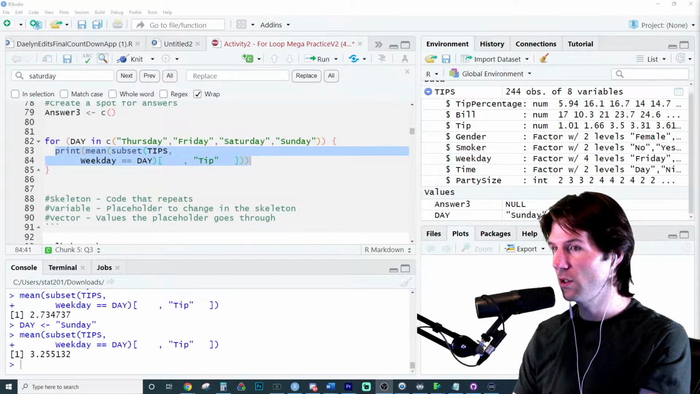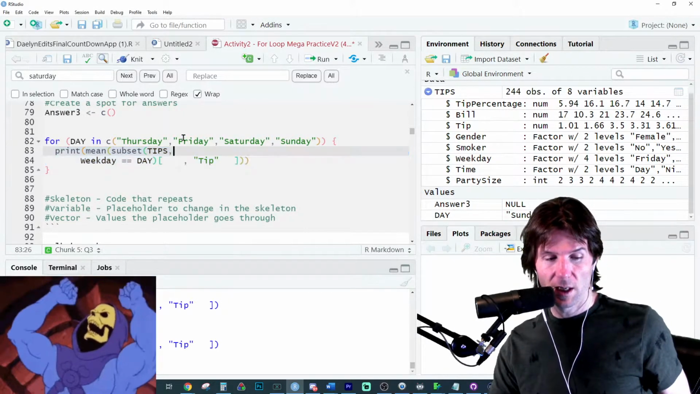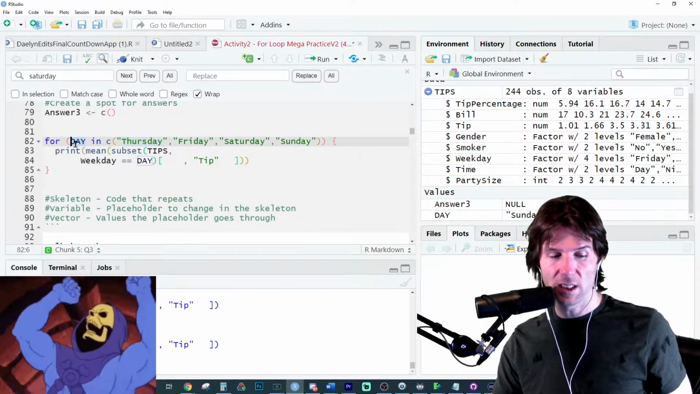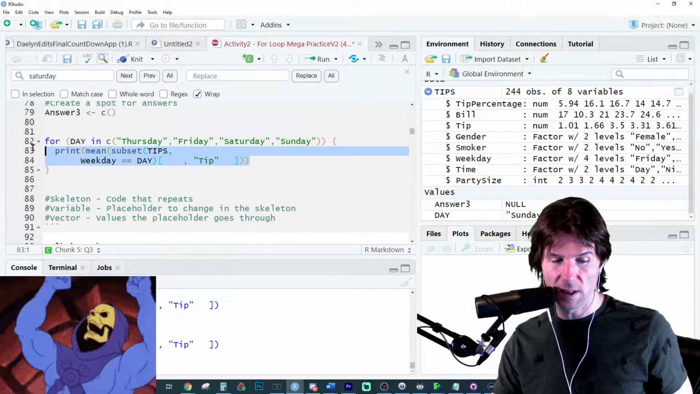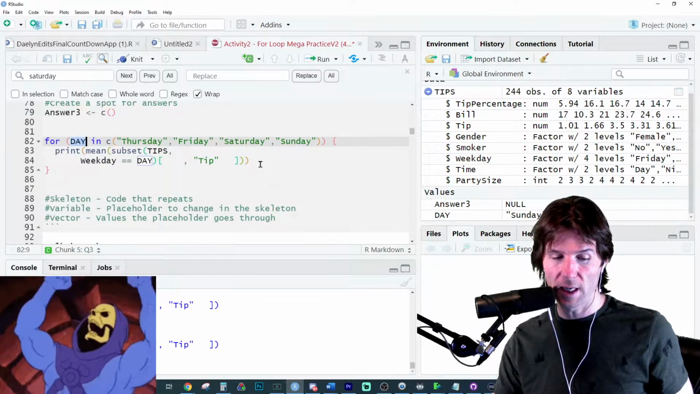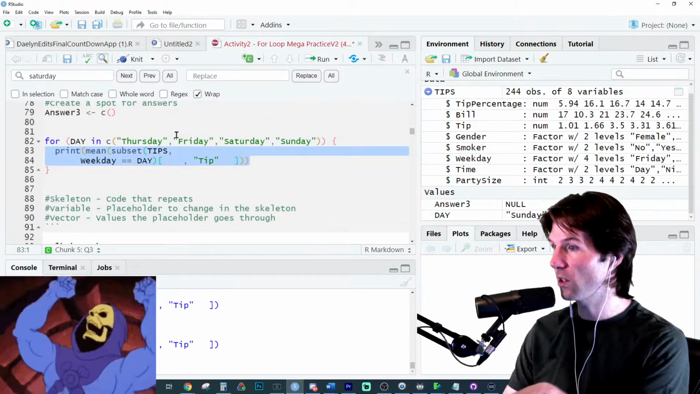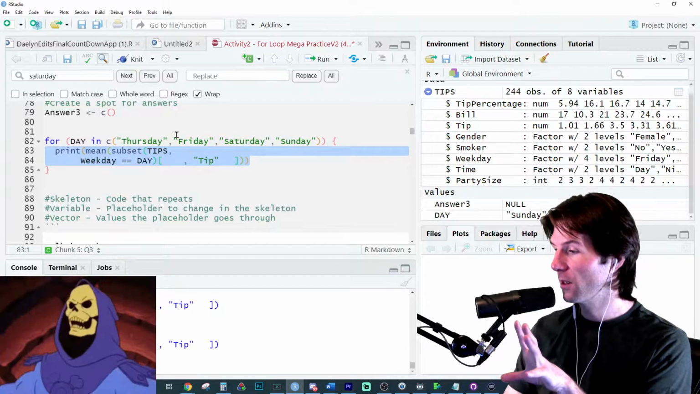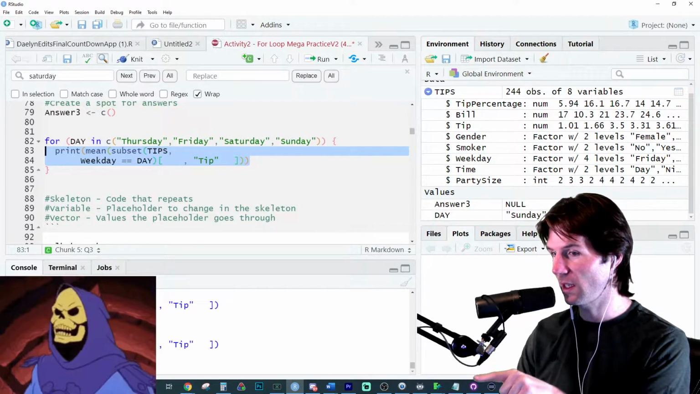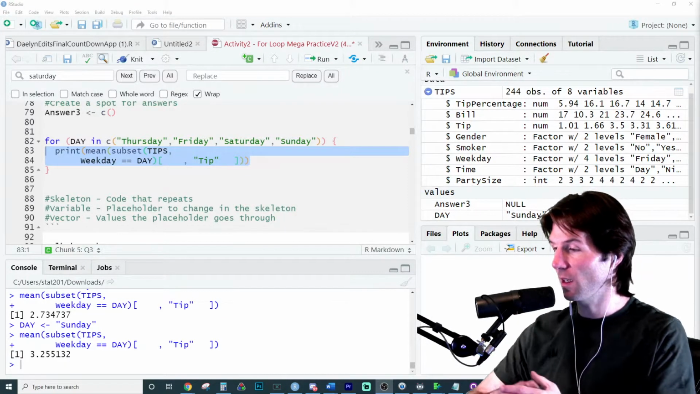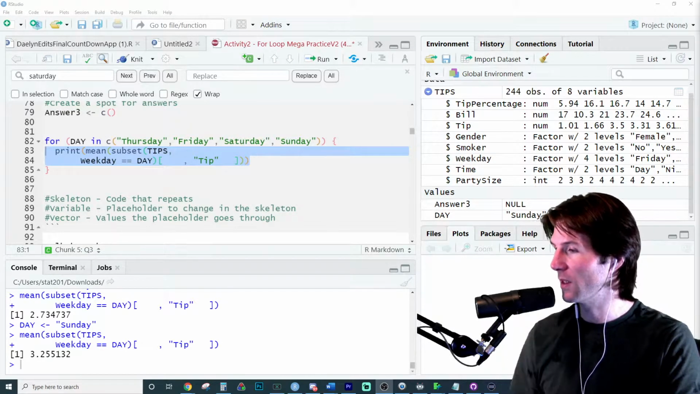So what never changes in your code is, I run through this, and it changes day to Thursday, and then runs this, changes day to Friday, then runs this. What is never changing in the code every time? The skeleton never changes. The skeleton, great job right there, William, earning everyone some 100 points.